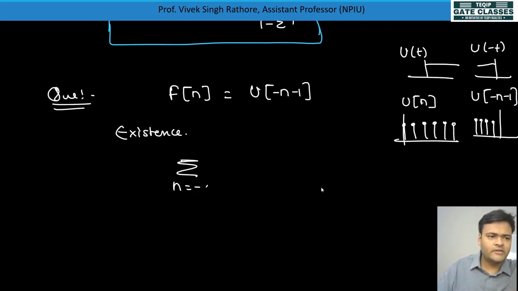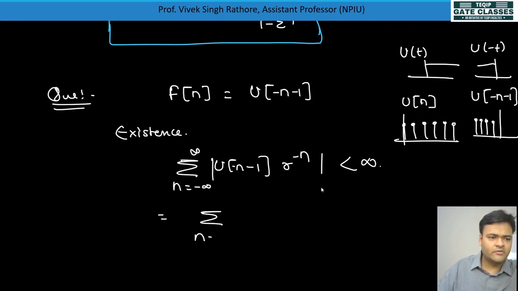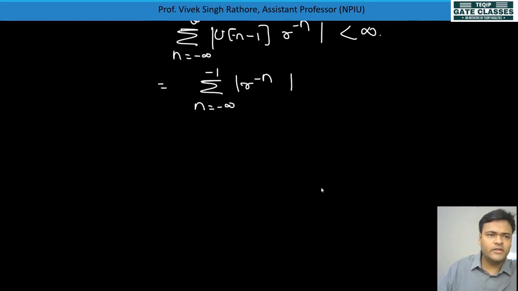First of all, the sum over n equal to minus infinity to infinity, with u of minus n minus 1 there, of r to the power minus n should be less than infinity. So we take n from minus infinity to minus 1, r to the power minus n, and this value should be less than infinity. Here r to the power 1 will be there.